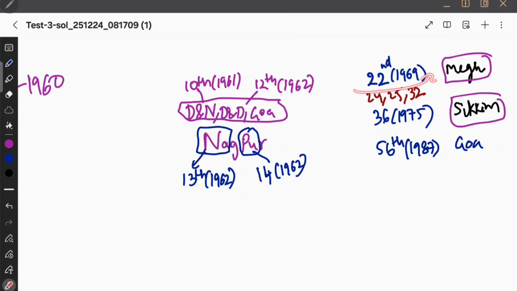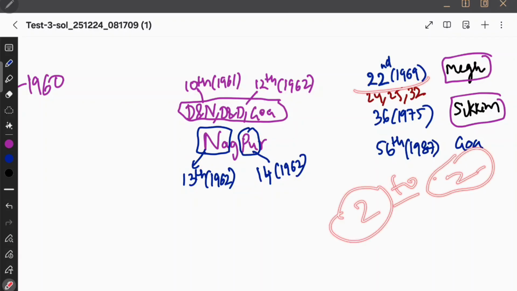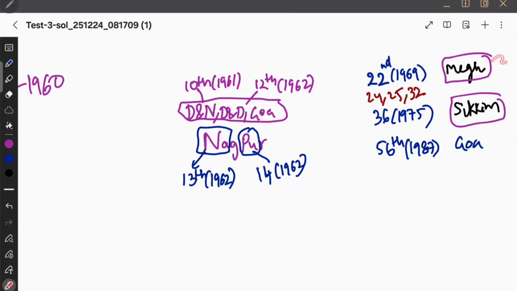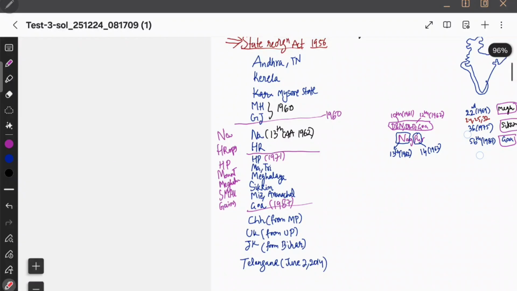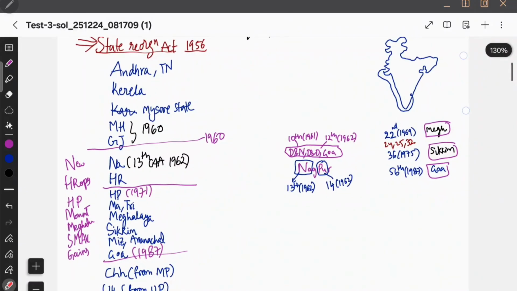And then the 22nd, Meghalaya. That is how I memorized. The 22nd, 1969, is Meghalaya, and the 36th is easy to memorize because it is 50 years, so a question will definitely be asked. The 36th Constitutional Amendment Act 1975, almost during the period of emergency, formed Sikkim, and Sikkim became a full-fledged state. And the last state is Goa: 56th Constitutional Amendment Act of 1987. So finally, how many states through Constitutional Amendment? Nagaland, Meghalaya, Sikkim, Goa. Now let us see the state reorganization.